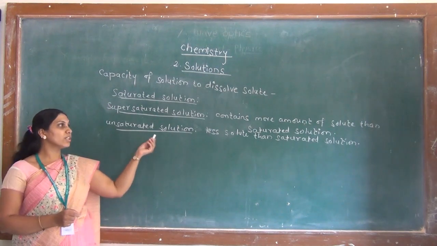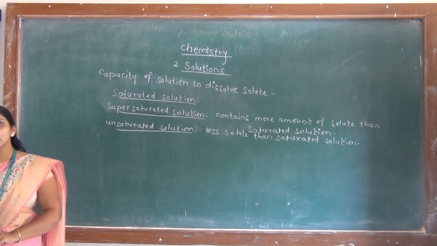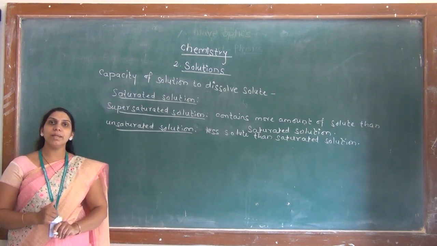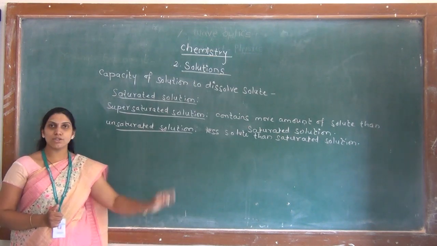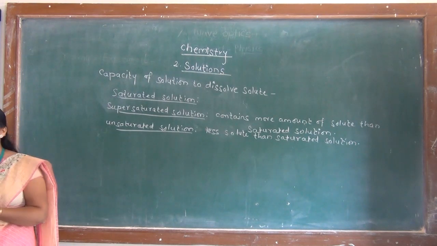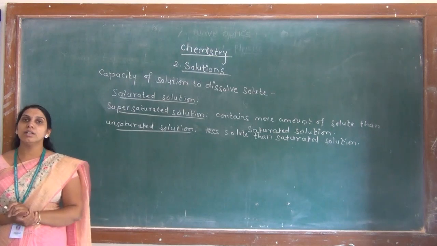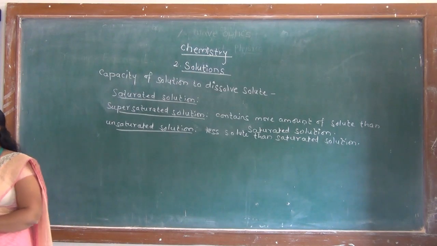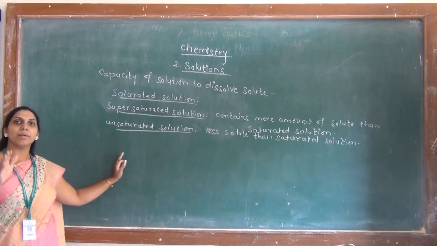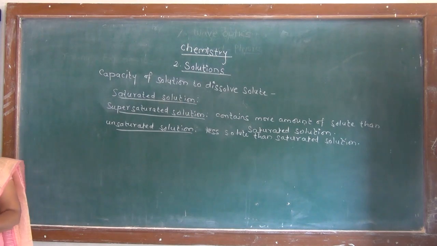And in unsaturated solution, it contains less amount of solute and hence more solute can be added into the unsaturated solution. Until the unsaturated solution is converted into a saturated solution, the solution can dissolve the solute. जोपर्यंत unsaturated solution conversion saturated मध्ये होत नाही तोपर्यंत आपण त्या सोल्युशन मध्ये आणखी आणखी सॉल्यूटची अमाऊंट ॲड करू शकतो.